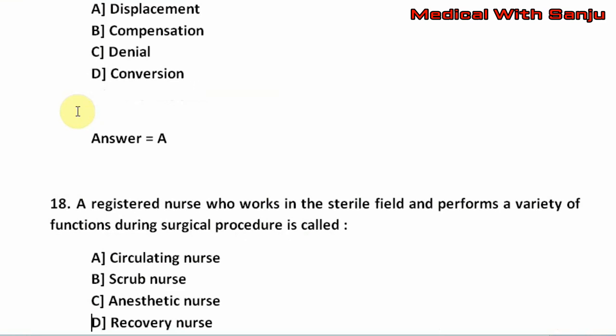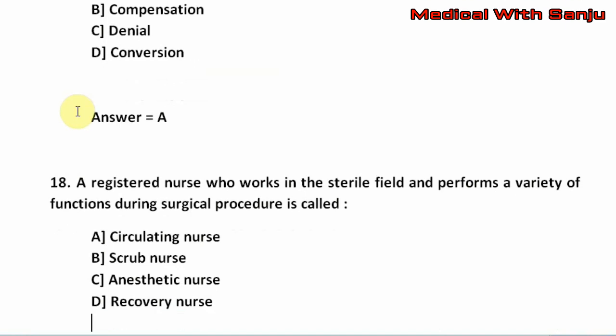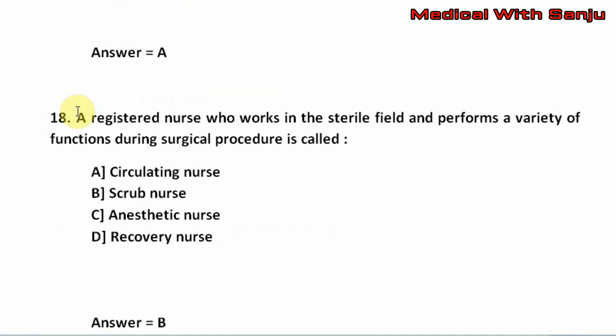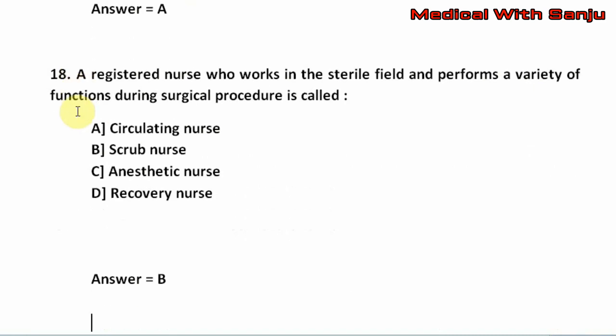Question number 18. A registered nurse who works in the sterile field and performs a variety of functions during surgical procedure is called option A, circulating nurse. Option B, scrub nurse. Option C, anesthetic nurse. Option D, recovery nurse. The right answer is option B, that is scrub nurse.